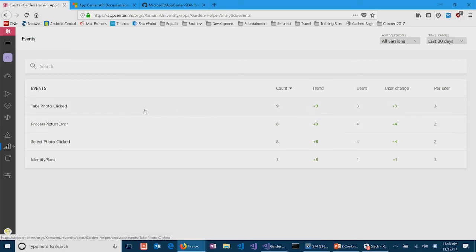So one of the things that I've got here is actual custom events tied to the 2 buttons. We have the take picture and we have the use picture, so use existing picture. And so I can see 9 times people have done the take photo, only 8 times for select photo. So I can get a sense of how often people are engaging with this part of my app, or what tends to be the most common path that people are using. And that's really important as we try to evolve our application, right? What are we going to invest in moving forward?